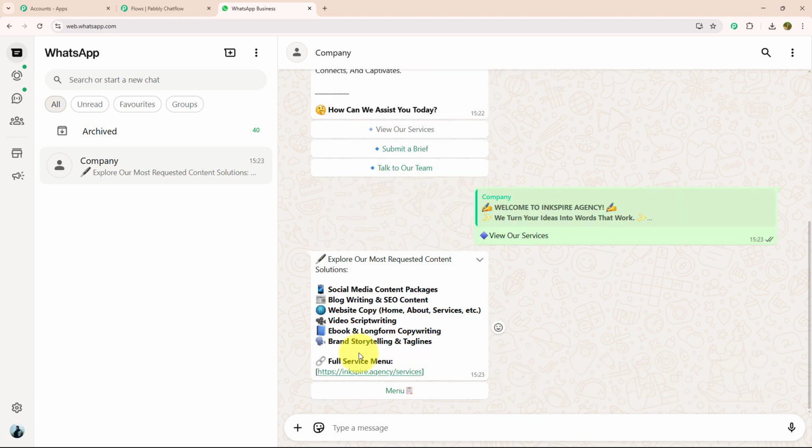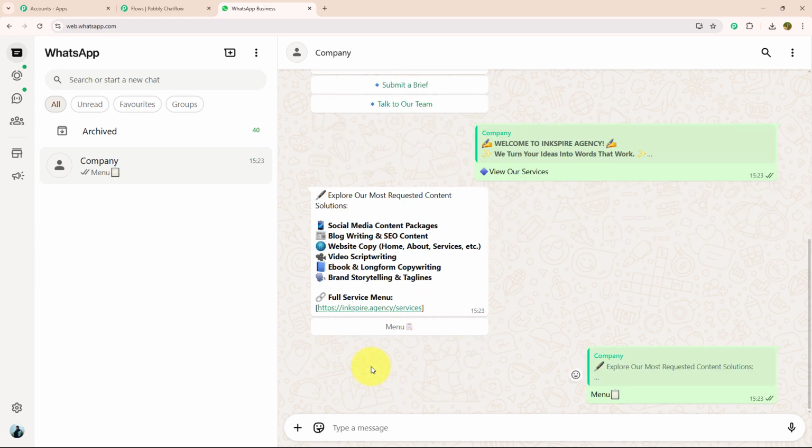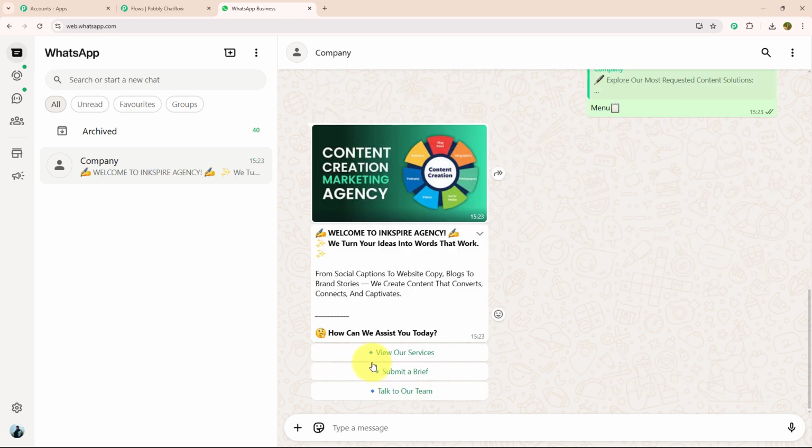As soon as I have selected view our service, I got a response in which they mention all their services with a menu option. I'm going to click on the menu button. As soon as I have selected the menu button, I got the initial message again. This time I'm going to click on submit a brief.